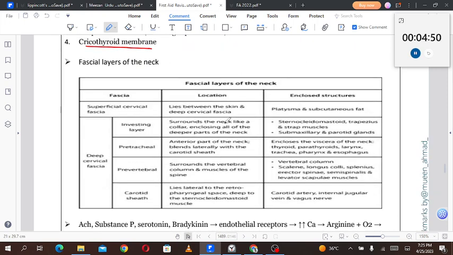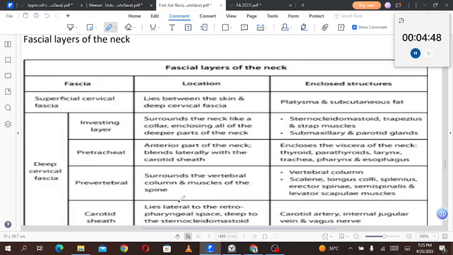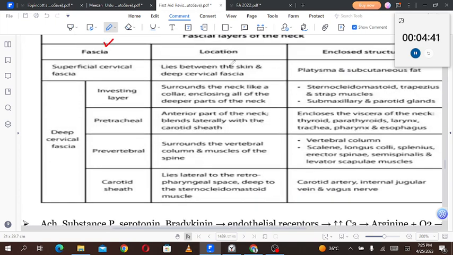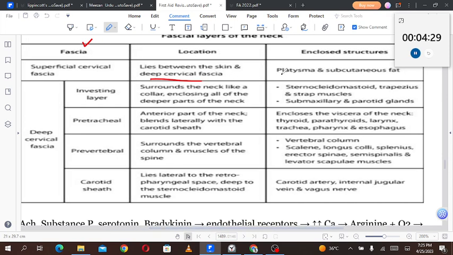So the fascial layers of the neck are as follows. The first column is indicating the fascia, then location and the enclosed structure. You must look for some diagram because it is not possible to discuss these fascias without the diagram. Right now I'm just reading them, but you must look for the diagrams. Superficial cervical fascia lies between the skin and deep cervical fascia. Its enclosed structures are platysma and subcutaneous fat.